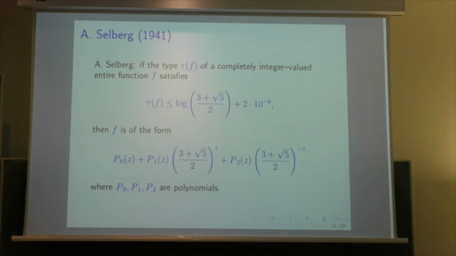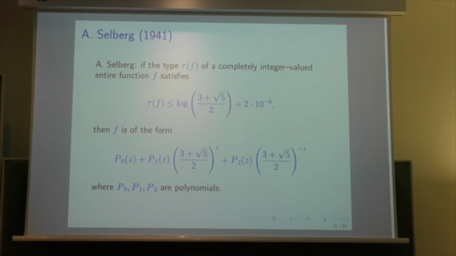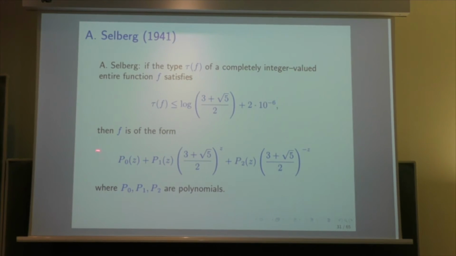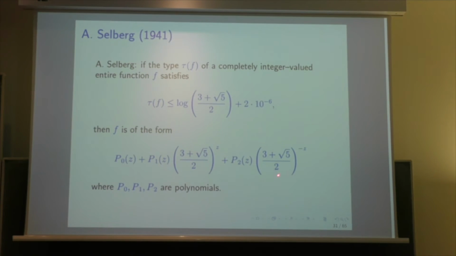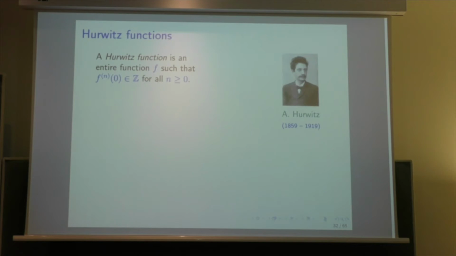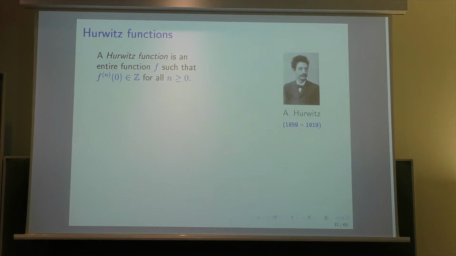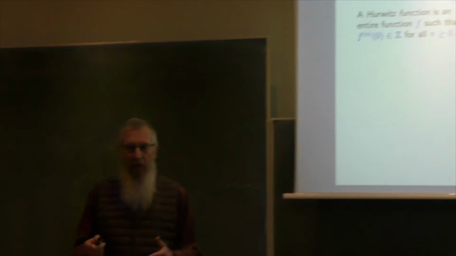Selberg completed the result of Carlson by taking this type plus an epsilon, which is now 2 divided by 1000, and then he proved that f is of the form which is written here, so it's a generalization of what he did before with the result of Polya. Okay, so far I studied the functions and I took the values at the integers, either positive or all the